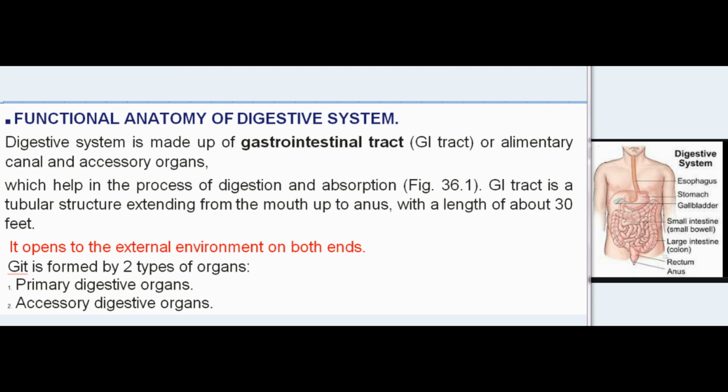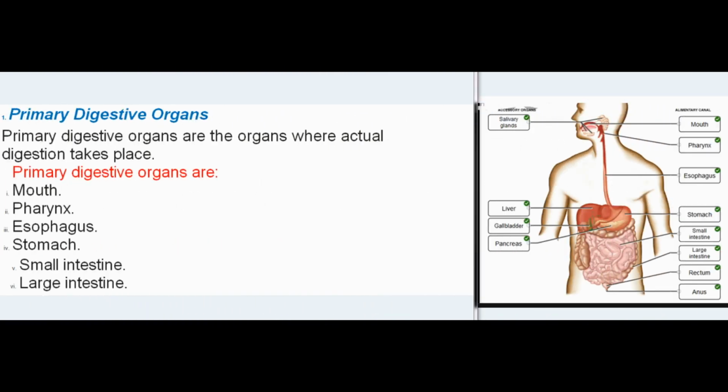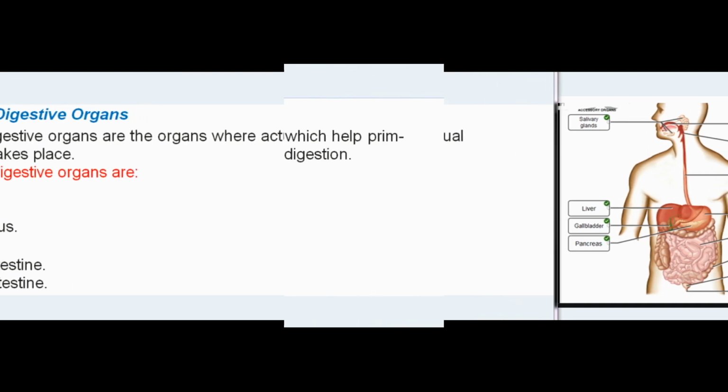GIT is formed by two types of organs: primary digestive organs, accessory digestive organs. Primary digestive organs. Primary digestive organs are the organs where actual digestion takes place. Primary digestive organs are mouth, pharynx, esophagus, stomach, small intestine, large intestine.